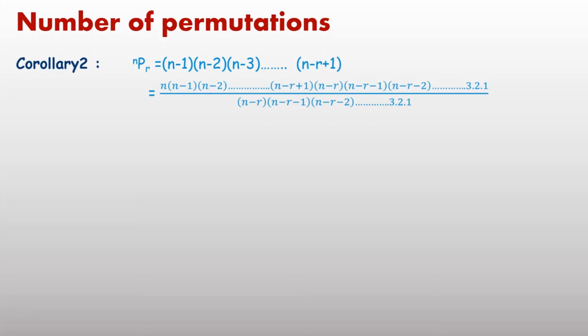The result remains the same, but now the numerator represents the product of the first n natural numbers. Therefore the numerator can be written as factorial n, and the denominator as factorial n minus r, because the factors n minus r into n minus r minus 1 and n minus r minus 2 up to 3 into 2 into 1 make factorial n minus r. Therefore nPr can also be written as factorial n upon factorial n minus r.